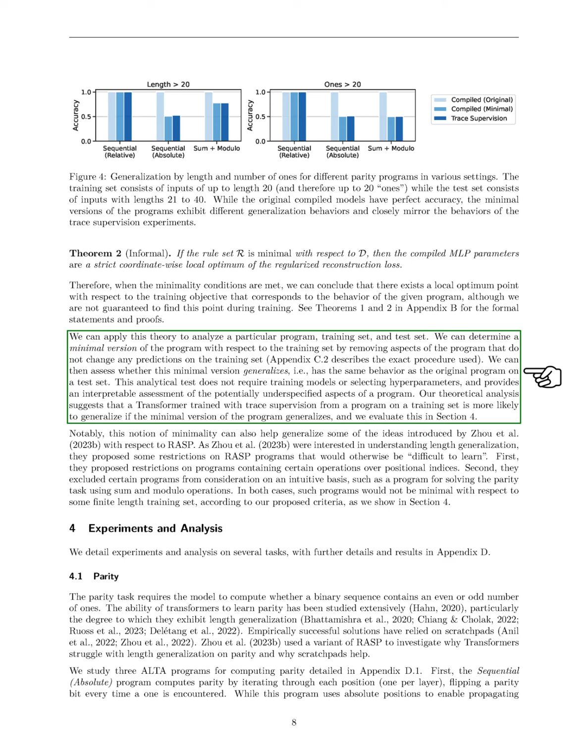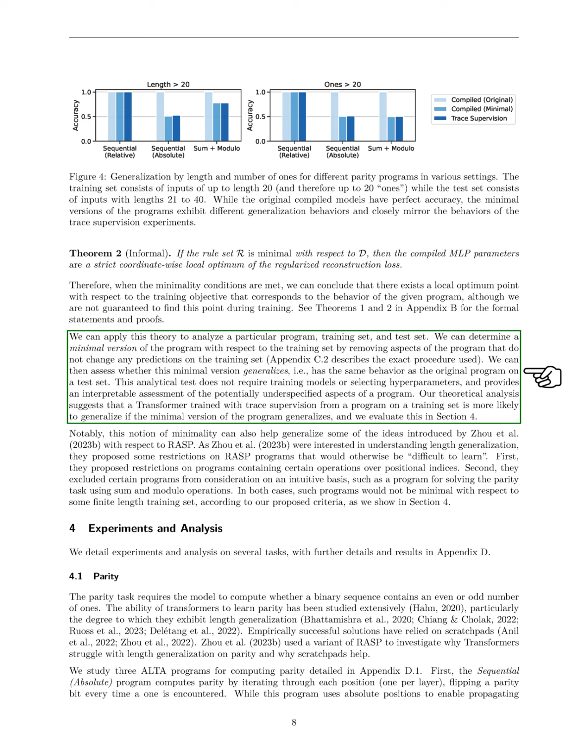We can apply this theory to evaluate a specific program, training set, and test set. By identifying a minimal version of the program that maintains predictions on the training set, we can assess whether this version generalizes to the test set. This analytical approach does not require model training or hyperparameter selection, offering a clear evaluation of potentially underspecified program aspects.